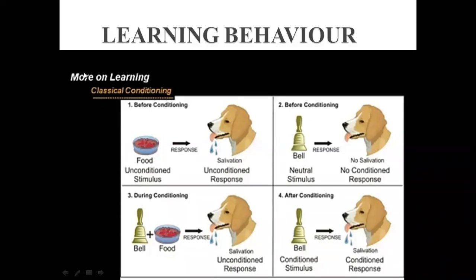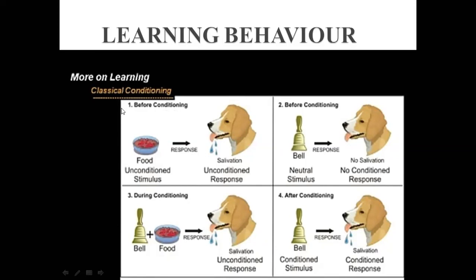For defining classical conditioning, I would like to share one example of this dog here. Here you can notice, class. This was observed by a Russian scientist named Ivan Pavlov, and he worked on dog salivation. You can see that he tied the dog with a hook and did some experiments to see whether it produces saliva or not.